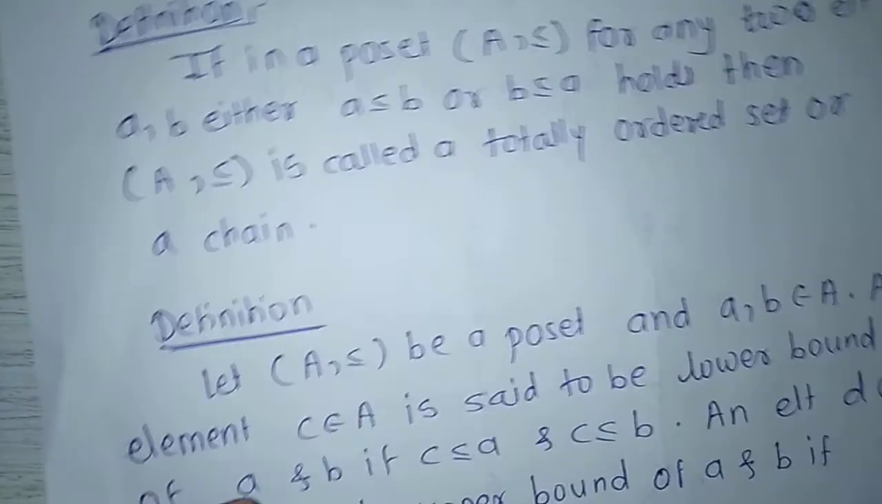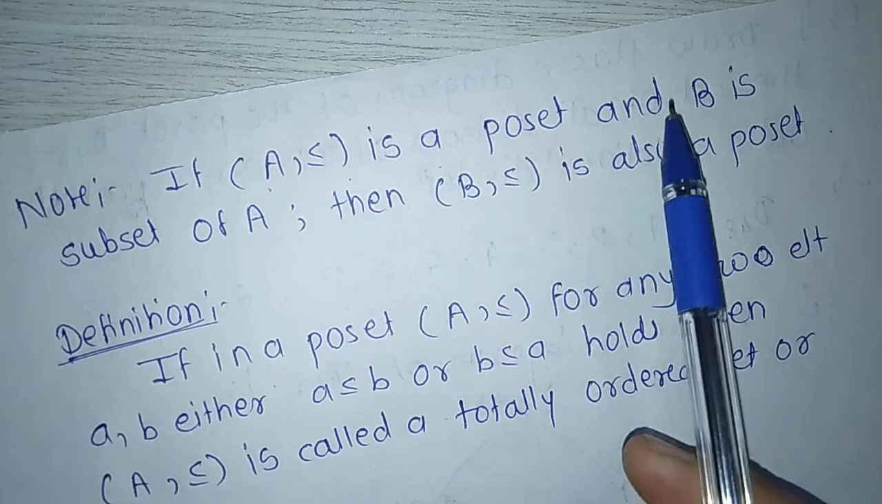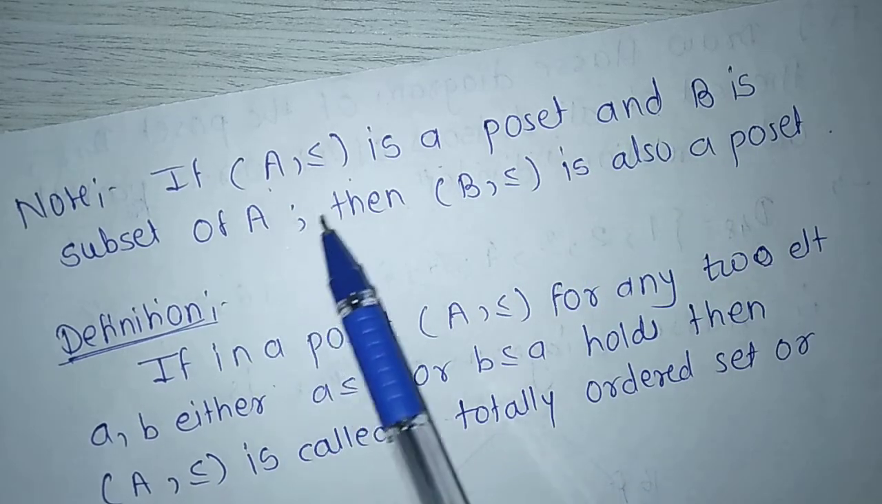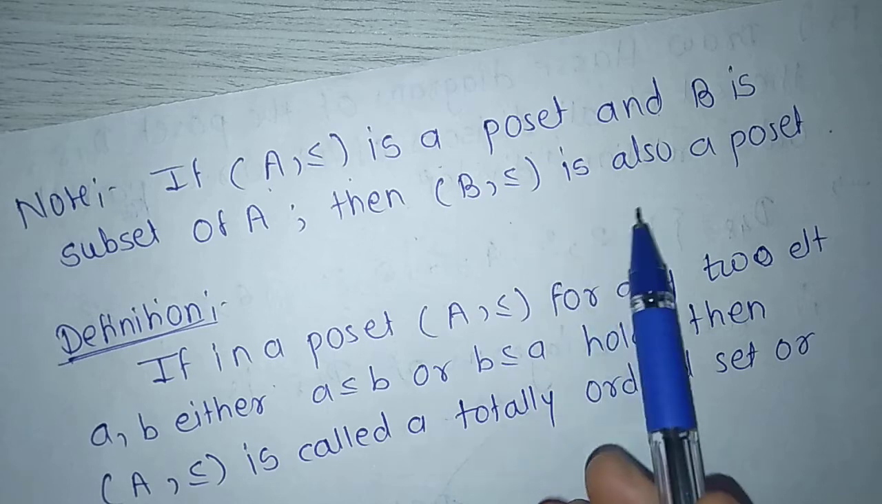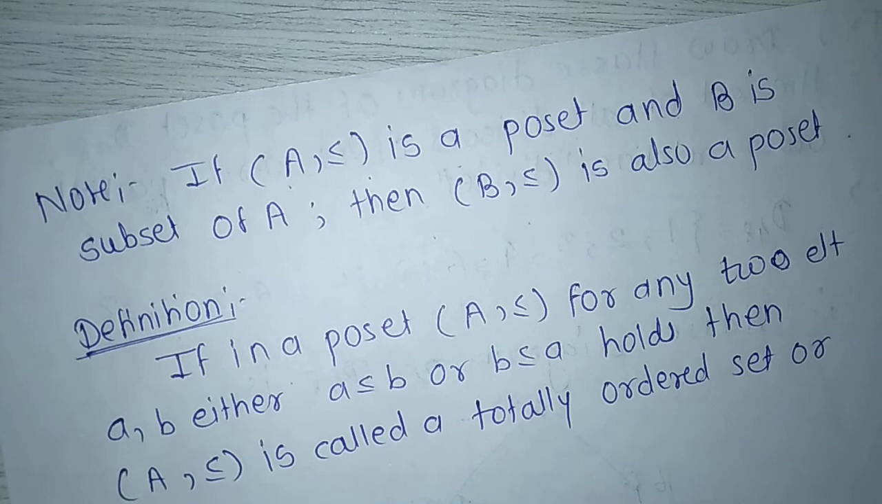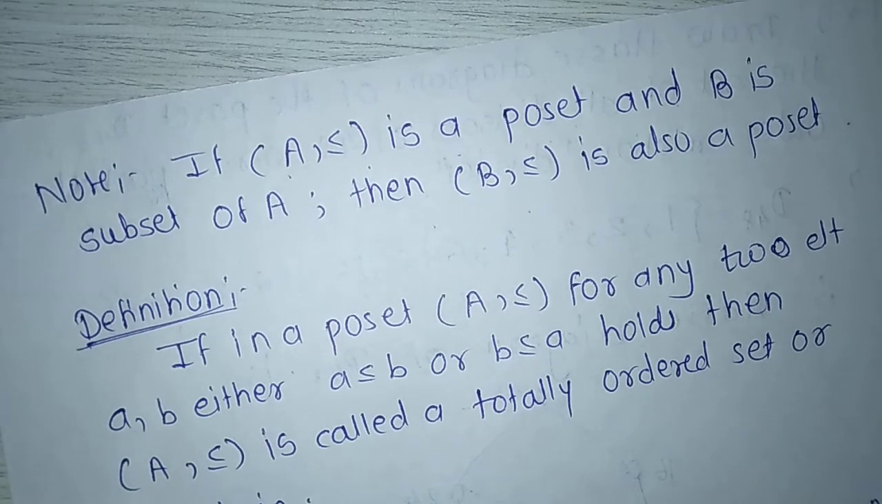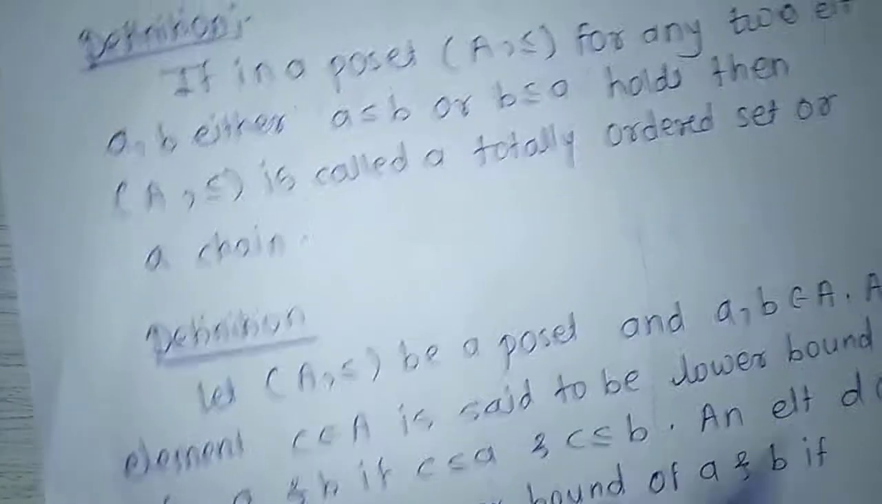Next, note, if (A, ≤) is a poset and B is a subset of A, then (B, ≤) is also a poset. Means if A is a poset and B is a subset of A, then (B, ≤) is also a poset on the same relation of A.